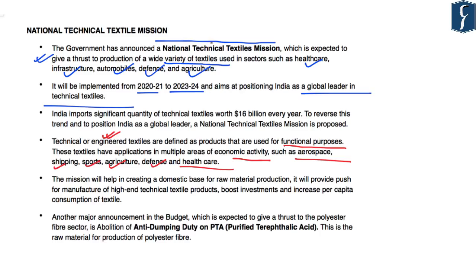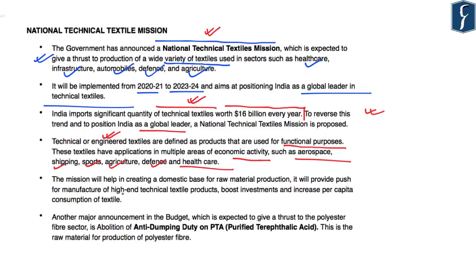Now, another important aspect of the National Technical Textile Mission is to reduce India's dependence on import of these technical textiles, as India imports a very high quantity of these technical textiles worth $16 billion every year. So, this mission also aims to reverse this trend and make India a global leader with respect to technical textiles. So, this mission aims to produce technical textiles in India.